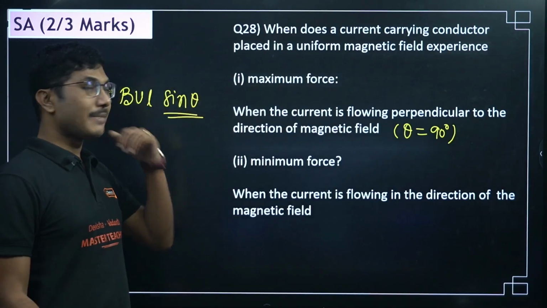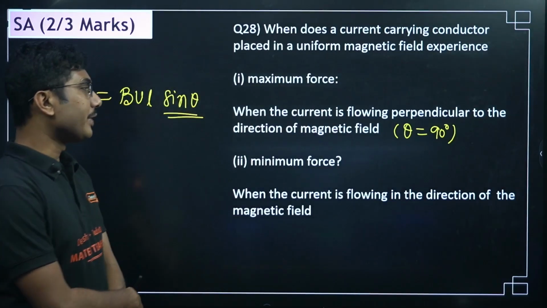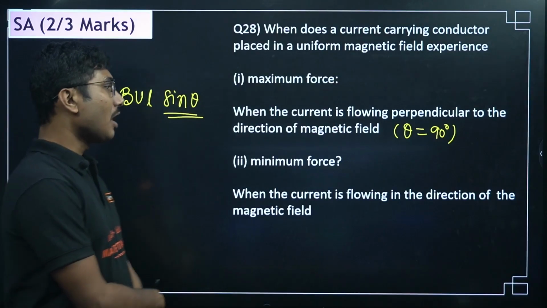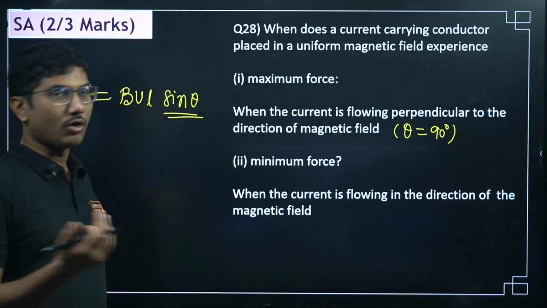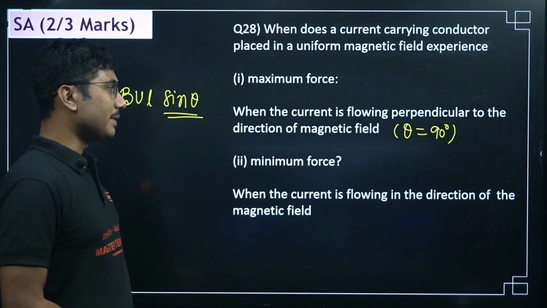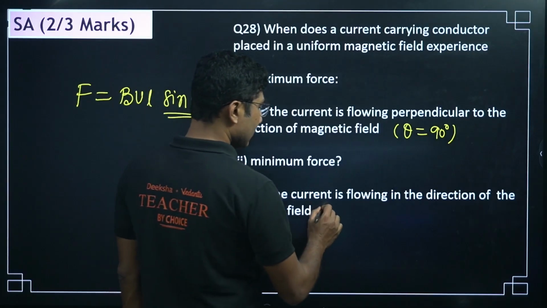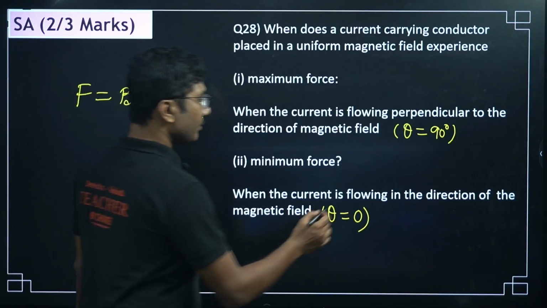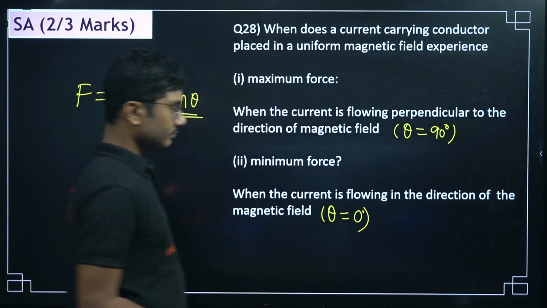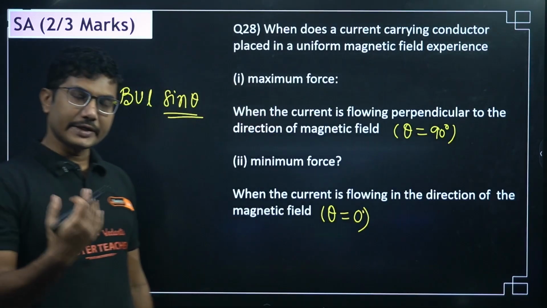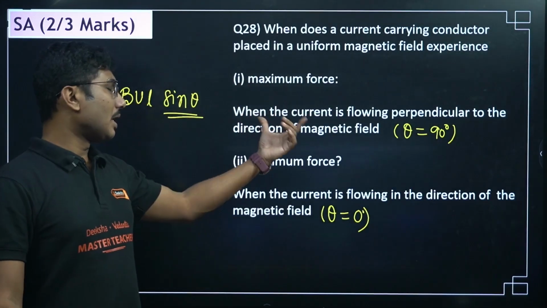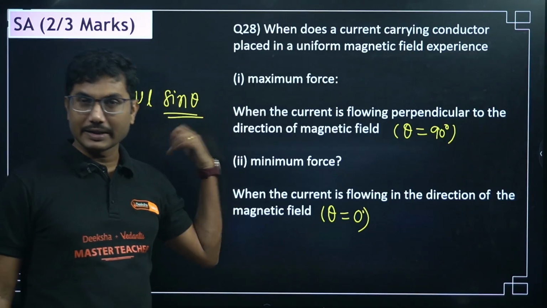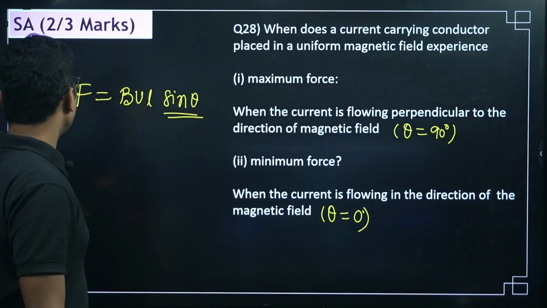So this will be the maximum force. The minimum force is when the current is flowing in the direction of the magnetic field, or in the opposite direction. In this case theta is equal to 0, and the force will be minimum. Minimum is possible at theta equal to 180 degrees as well, but maximum is only possible at theta equal to 90 degrees.